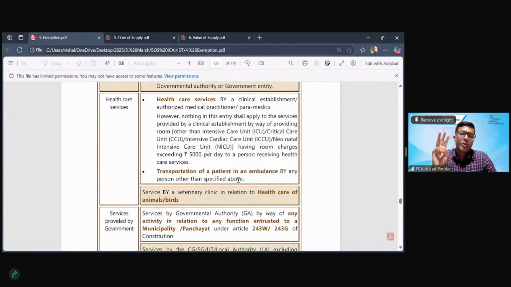Third person who should be doing this service is what they have termed as paramedics. Now, who are paramedics? There is a difference between a doctor and a paramedic. A doctor is one who, like you and me, qualifies an exam and is registered with the respective council to be termed as a medical practitioner.